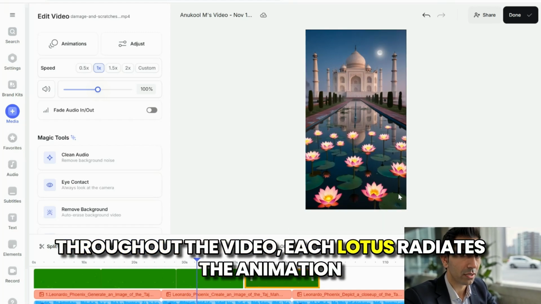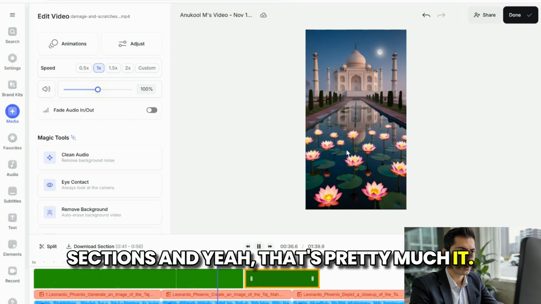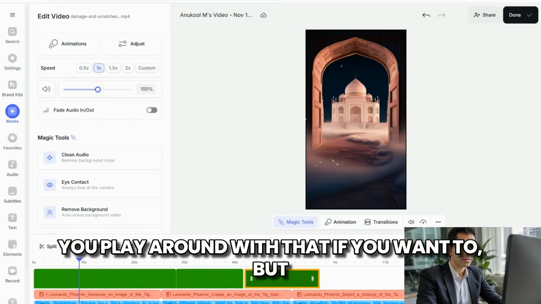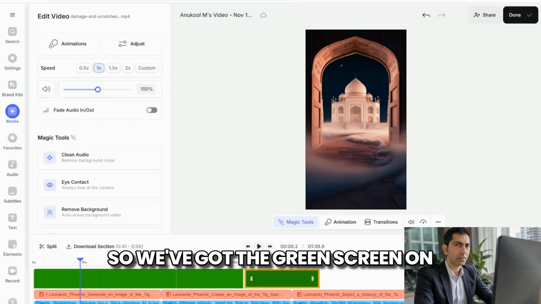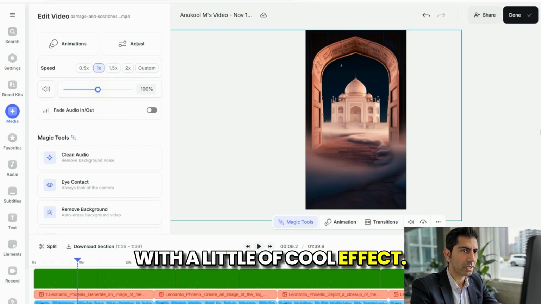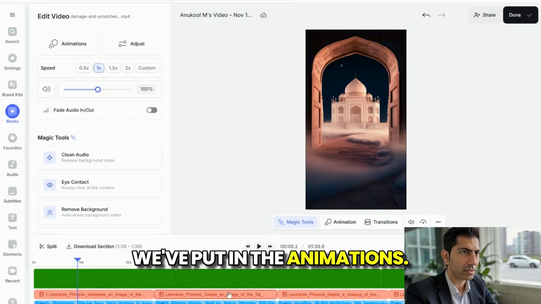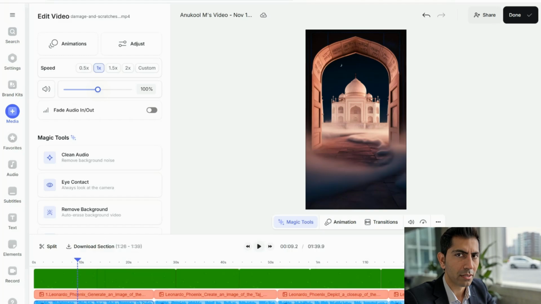Each lotus in addition to radiates the with animation a sections. And yeah, that's pretty much it. You play around with that if you want to, but let's say that's kind of what we want to do. And then you go to done. So we've got the green screen on with a cool effect. We've put in the animations. Everything's organized, scene by scene.